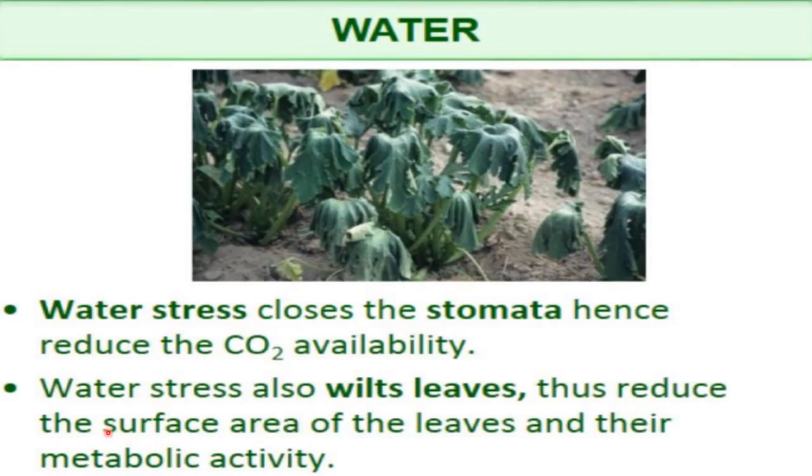of photosynthesis. Water stress also wilts leaves, thus reducing the surface area of the leaves. So you can see the surface area of these leaves is reduced due to scarcity of water, and if surface area is less, then rate of photosynthesis will be less. It also affects metabolic activities, because for most metabolic activities water is required as a medium, and if there is scarcity of water, there will be an impact on the metabolic functions of the plant, which will affect the rate of photosynthesis and yield.